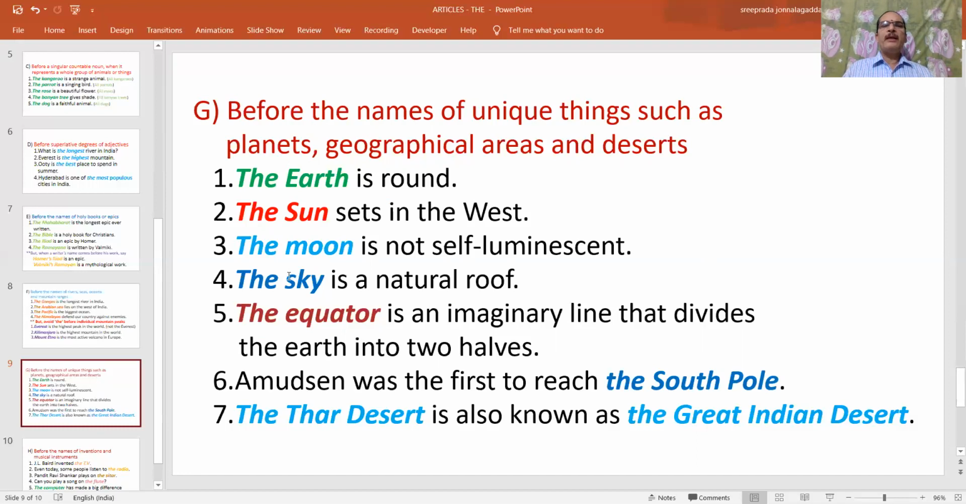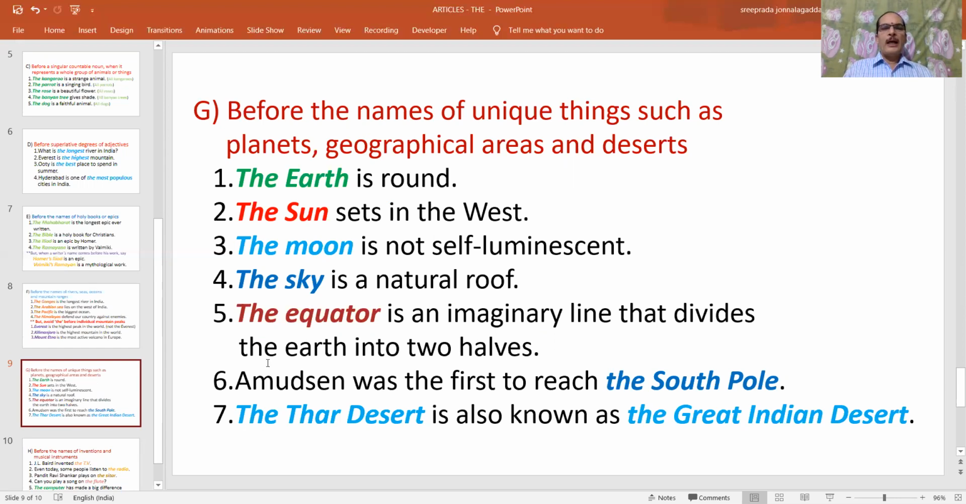Next one. The equator, it's a geographical area. The equator is an imaginary line that divides the earth into two halves. Here also we have only one equator, not more than one. That's why it is also unique. That's why we have to use the before it.